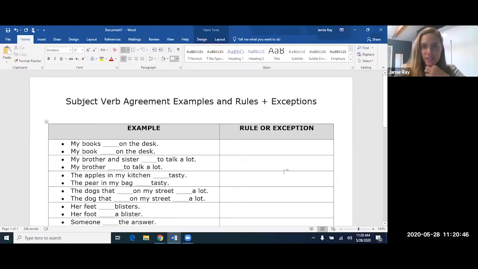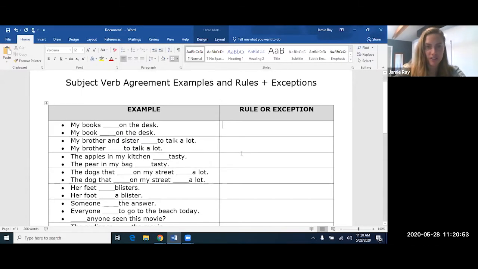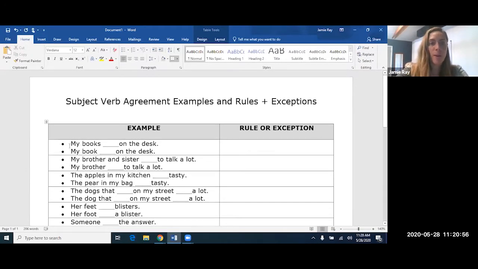All right, so let's share my screen, and here we have a list, and we need to fill out the rule or exception, and we also need to fill out which verb form works here. We're going to use the present tense for all of these, okay? So I'm just going to go through. My books blank on the desk, okay? So the subject I'm going to identify and I'm going to put in yellow. My books on the desk. So my books is plural, so I'm going to say are on the desk. Here, my book, that's the subject, but it's singular. So instead of are, I'm just going to say is. My books are on the desk and my book is on the desk.